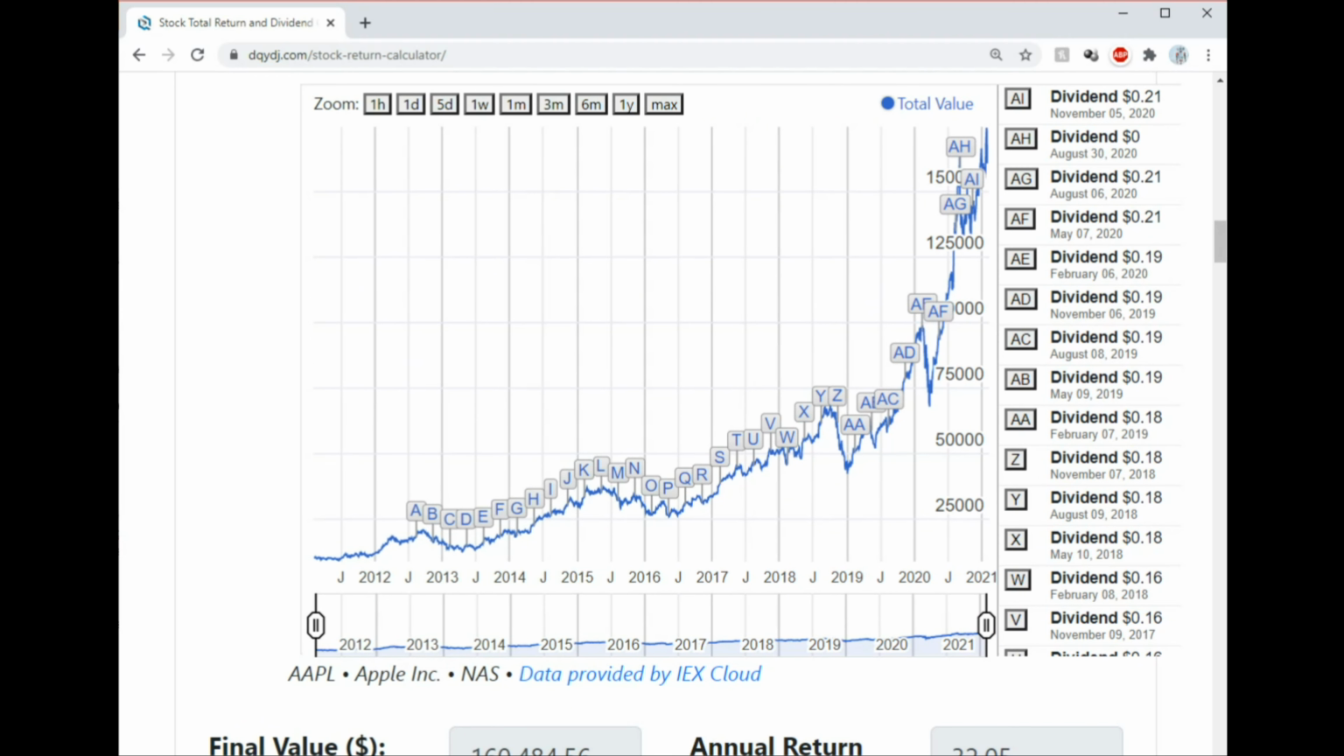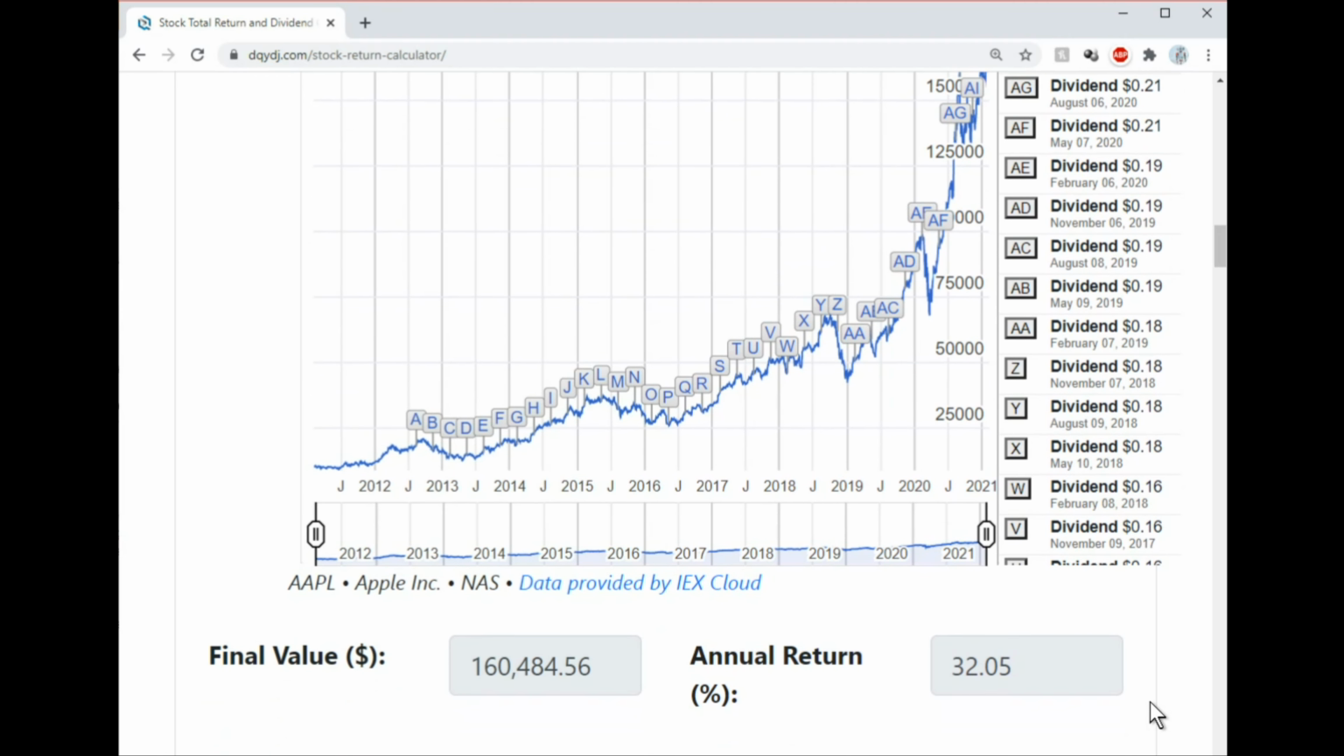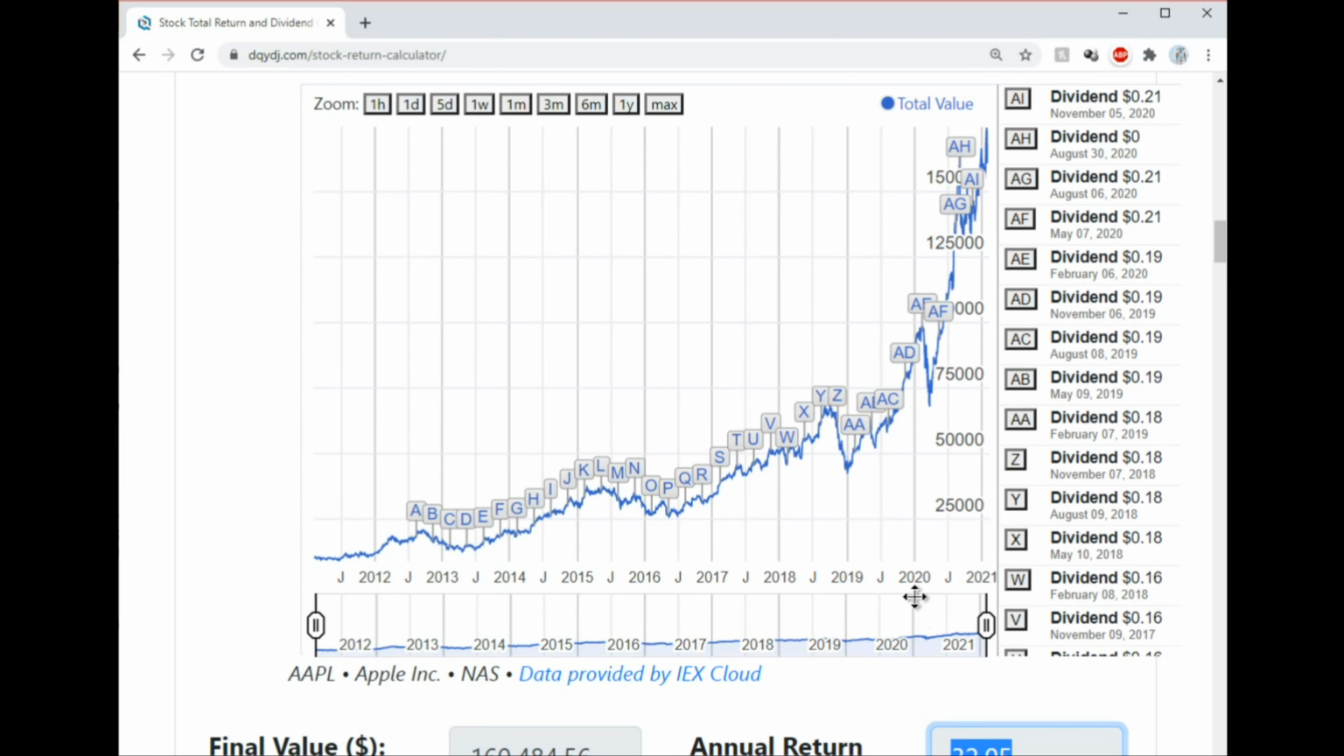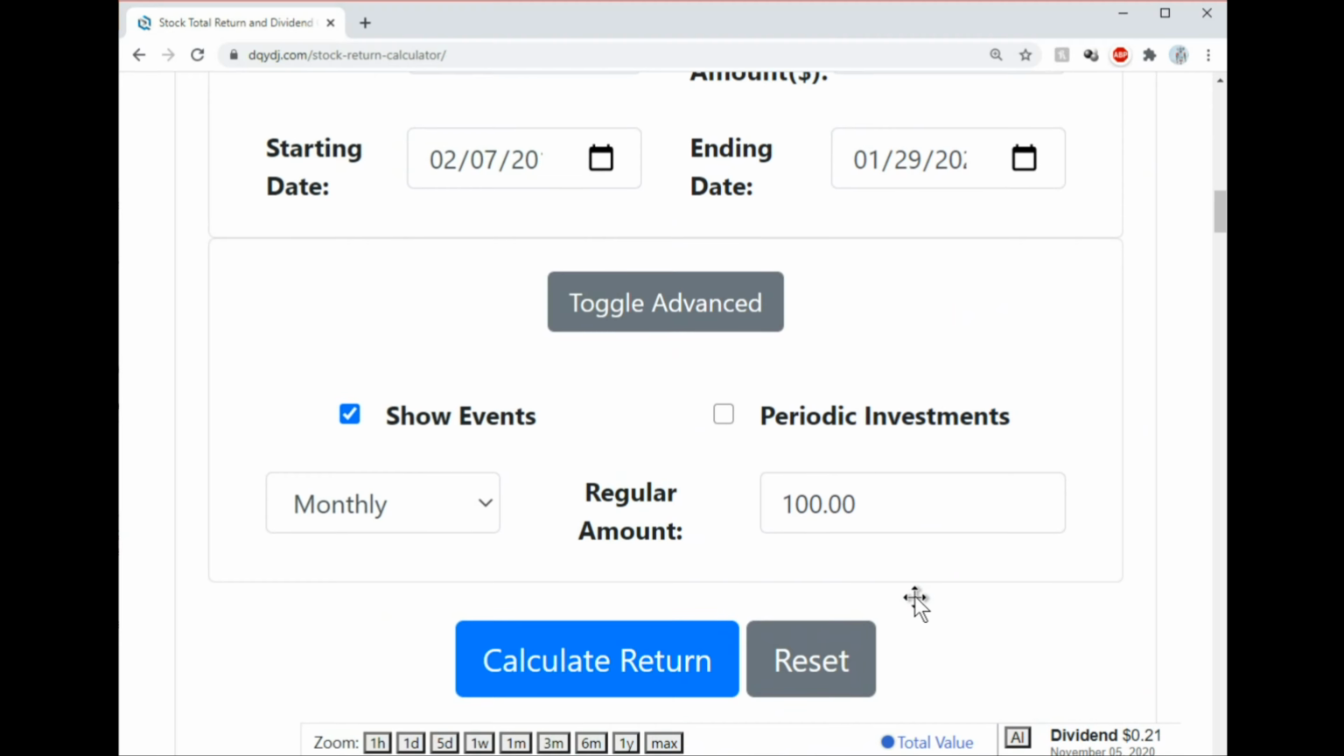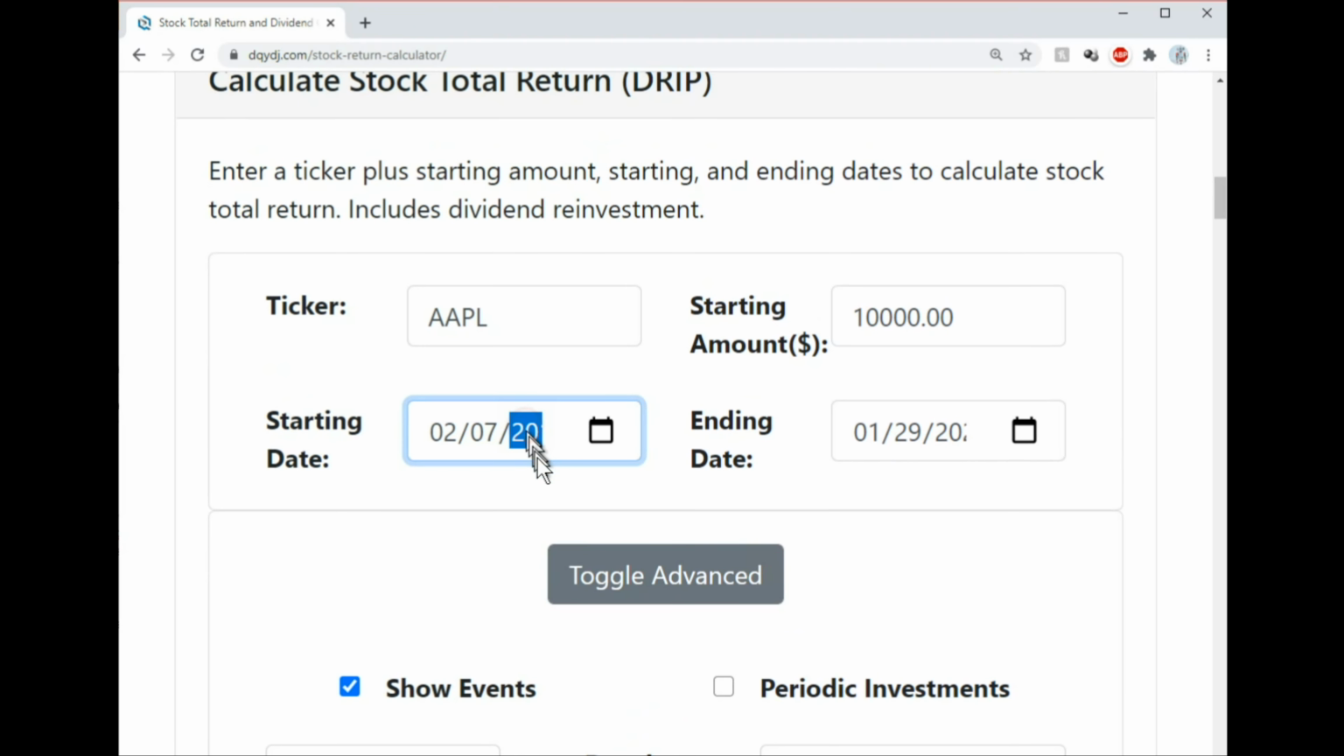Check this out, ladies and gentlemen. You'll have roughly $160,484 and a 32.05% average annual return, if you had invested $10,000 in Apple 10 years ago from today. Consider the fact that the stock market on average performed around 8% every year for the last few decades. That's an amazing return.